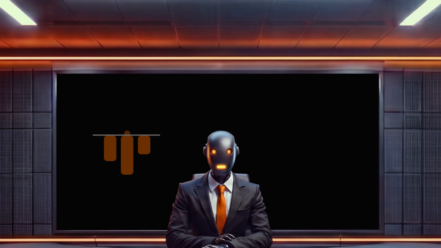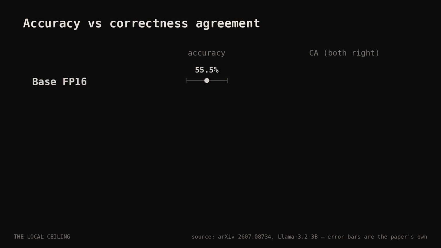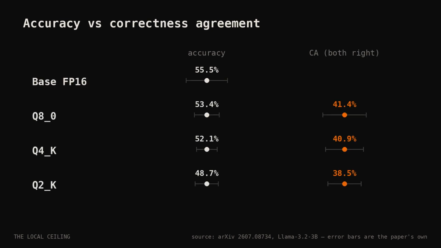The research community got here first. A preprint posted July 9th, The Illusion of Equivalency, out of the University of Manitoba group, ran the same ladder on 4 models and 3 benchmarks, and introduced a metric called correctness agreement. Out of all the questions, how often are the full precision model and the quantized model both right?